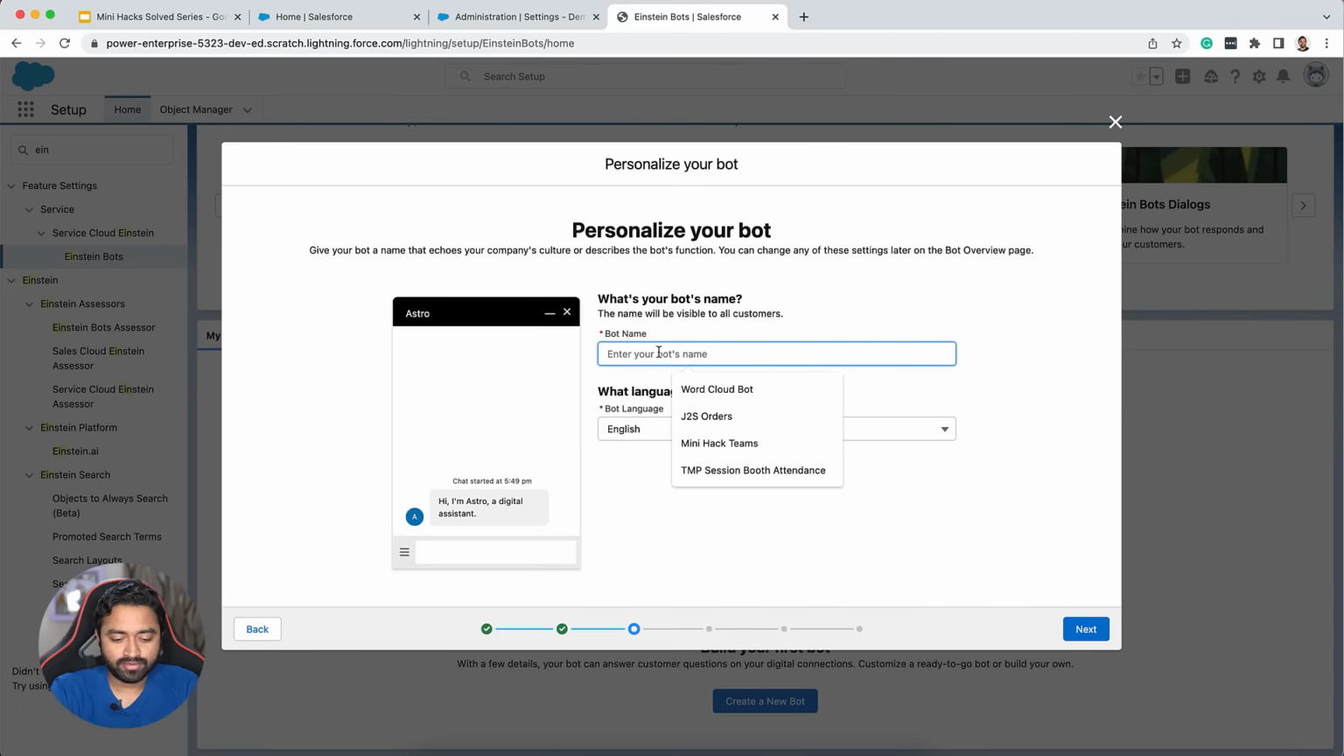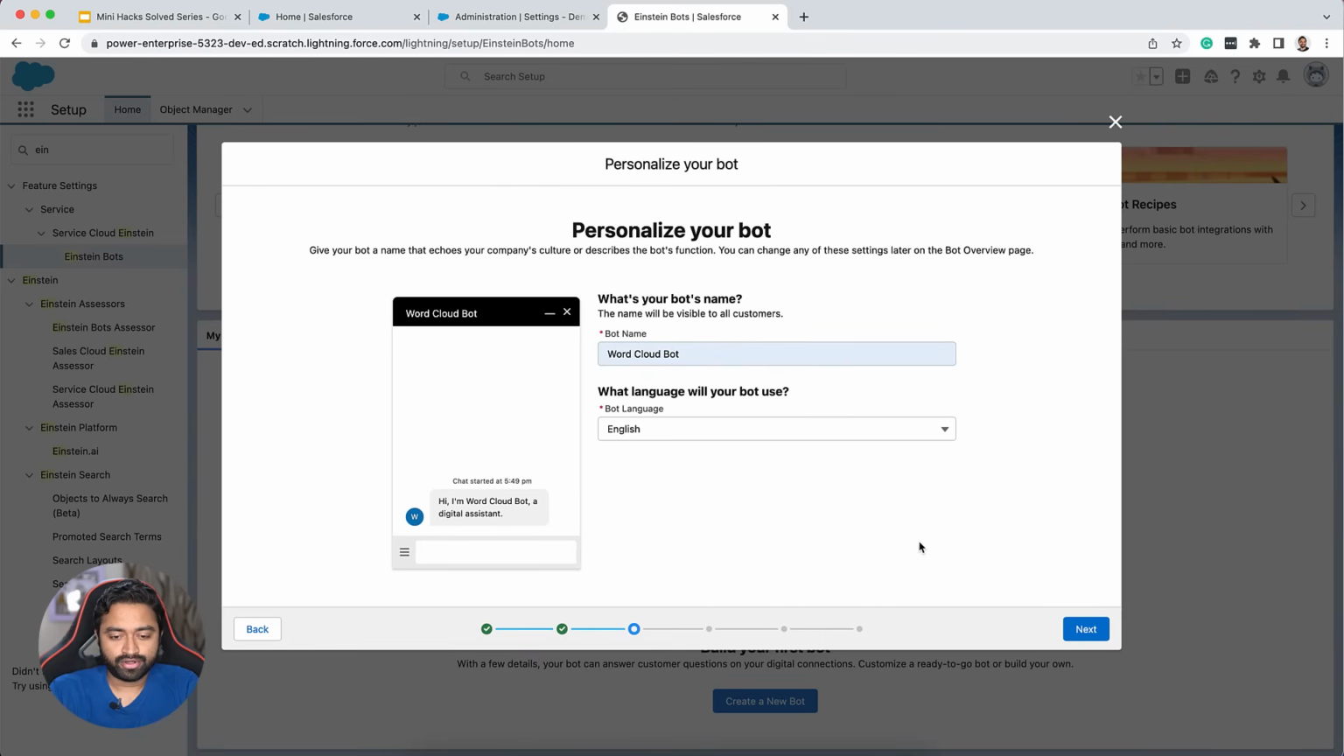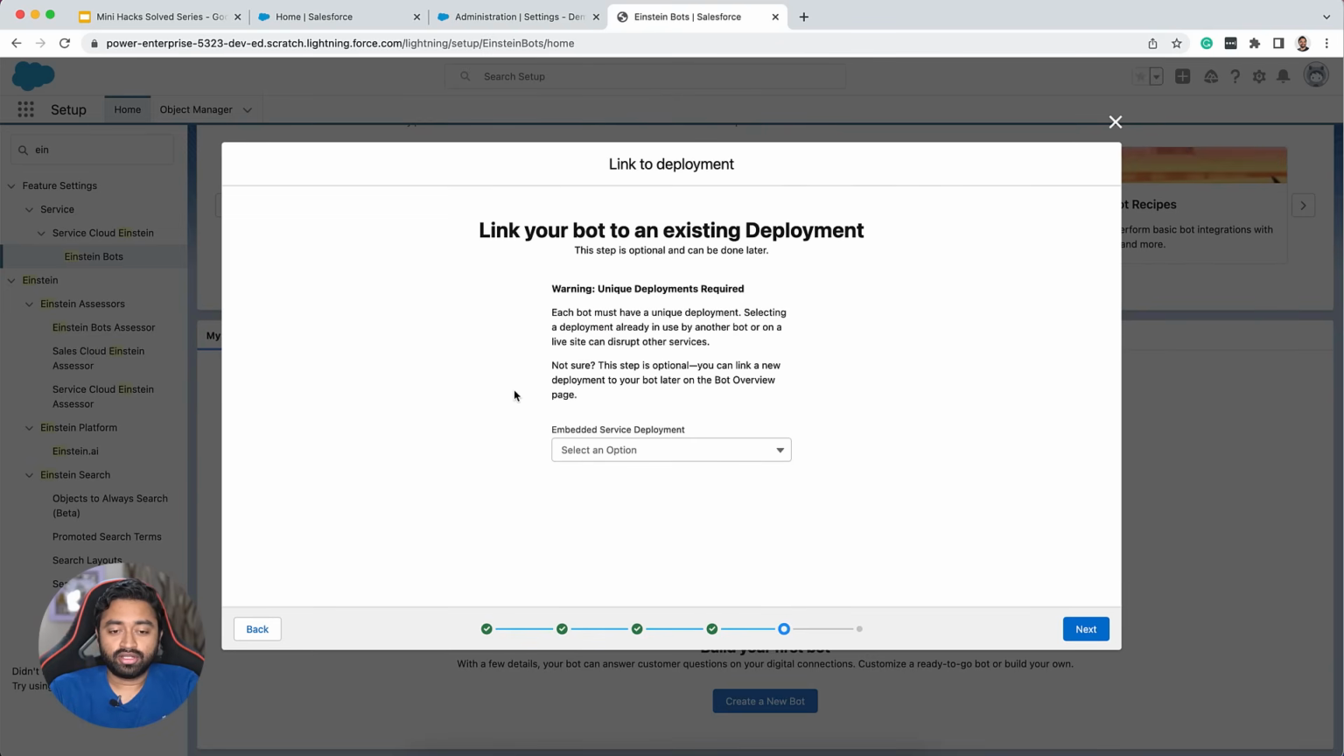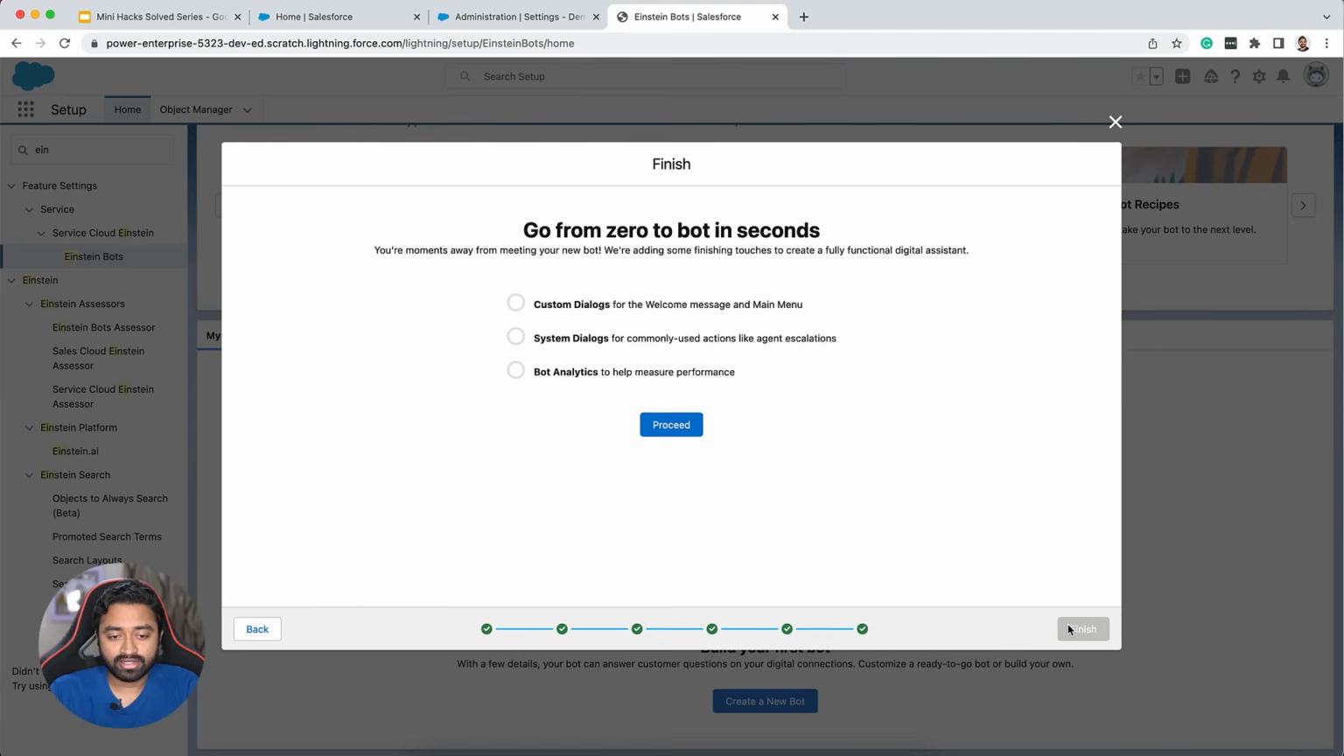Then give the bot a name. So we'll call it a word cloud bot. And the bot is going to use English language. And let's click next. And there's some basic stuff that the bot asks you to create. Again, all of this you can learn about in the Trailhead module. So here it's going to ask you to select an existing deployment, but this is completely optional for now. So let's skip it and click next.